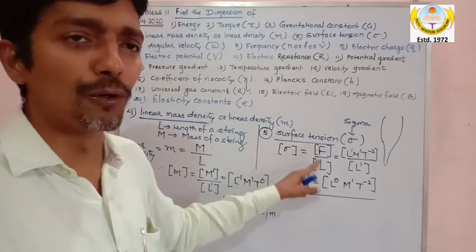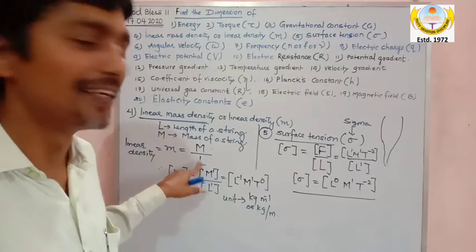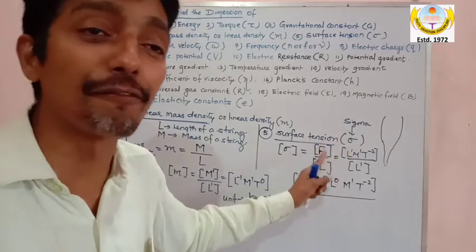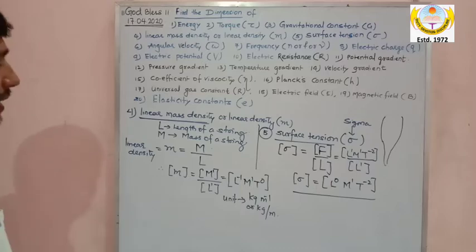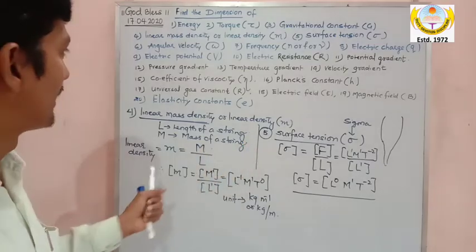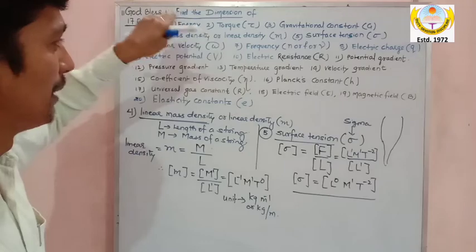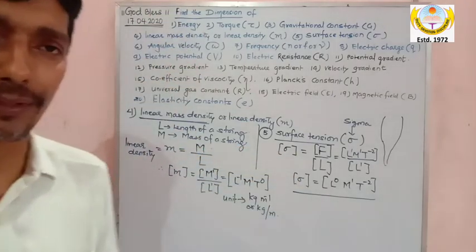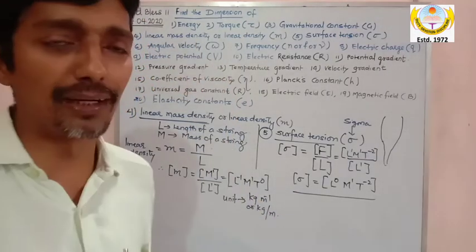So what is the formula? Force divided by length. What is the formula for linear density? Mass divided by length. Mass divided by length is linear density. Force divided by length is surface tension. Am I clear? Now my dear, let's go to the sixth quantity. I am pausing the video here so that you please write it down, and there is no space because I don't want to rub this quantity because it should be in front of you which quantity I keep on taking. So my sixth quantity, before I go to that, I am pausing the video. You also pause the video for 1 or 2 minutes. Write it down and then we'll go for the next.